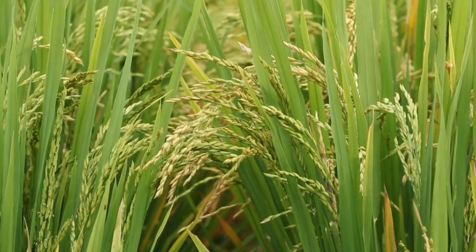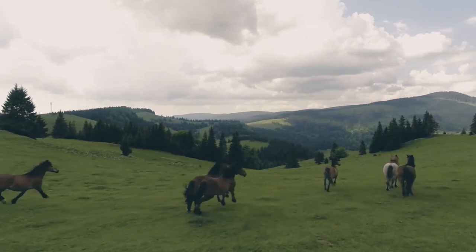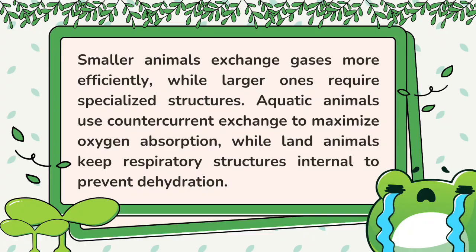Additional structures like lenticels and root hairs aid in gas exchange. In animals, gas exchange efficiency depends on size and habitat. Smaller animals exchange gases more efficiently, while larger ones require specialized structures.